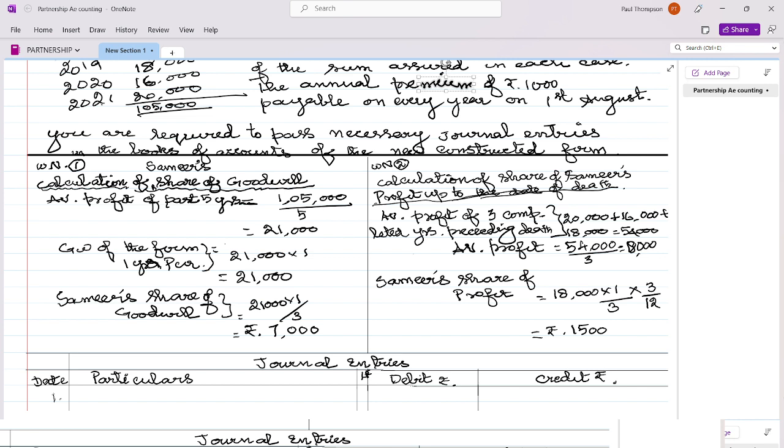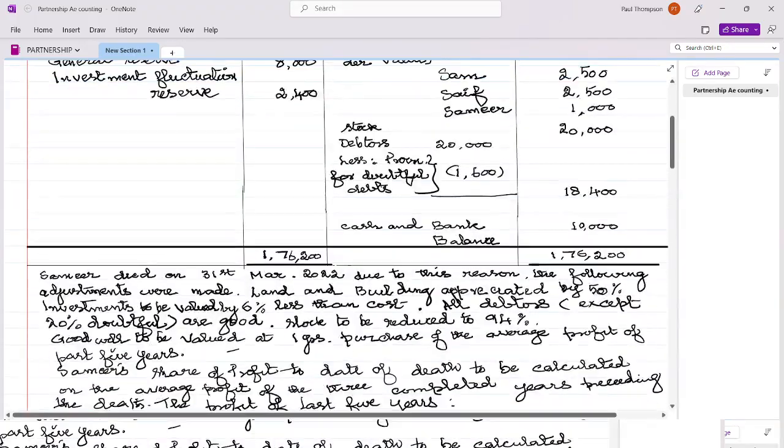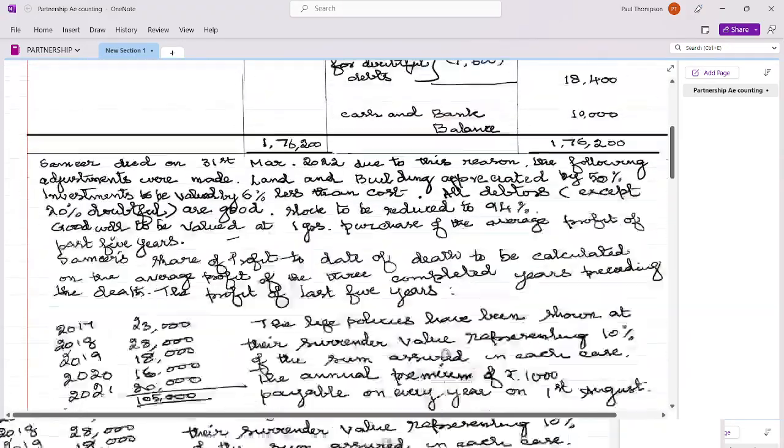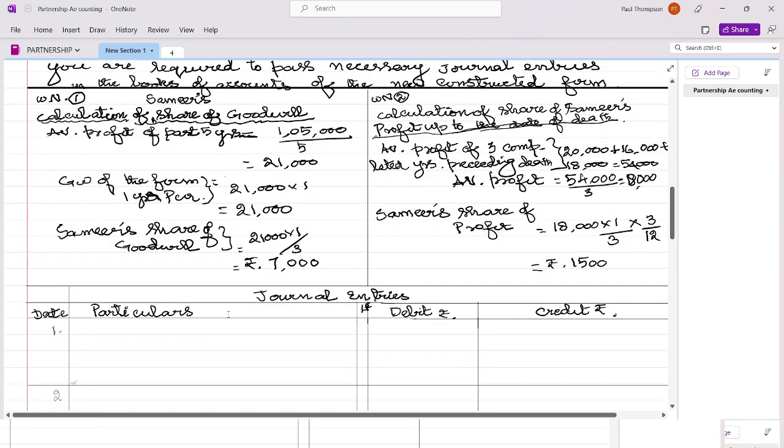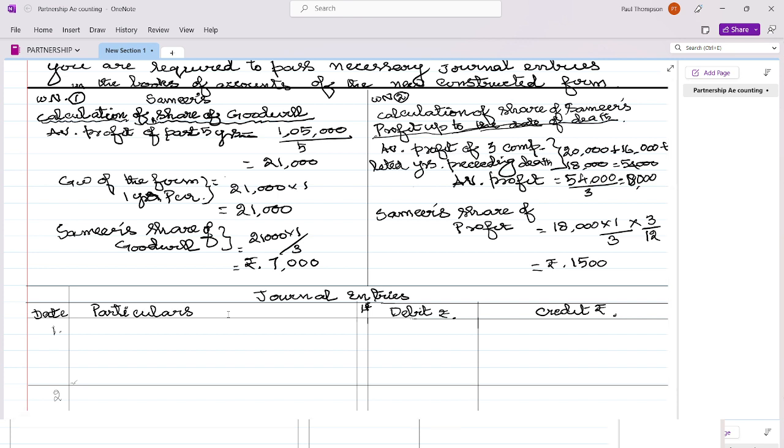Calculation of share of profit up to the date of death. For profit, they say to take the average profit of 3 completed years. So he died on 31st March 2022, and the balance sheet given is as on 31st December 2021. So after 3 months he died. So now 2021, 2020 and 2019 we should take the profit for share of profit. So 20,000, 16,000 and 18,000, the total comes to 54,000. For 3 years the average is 18,000.